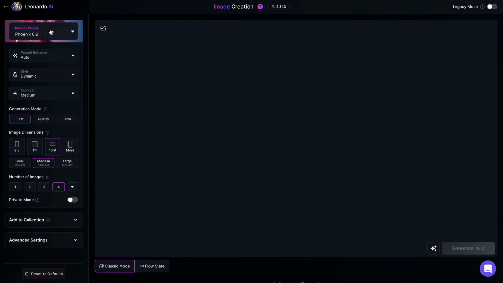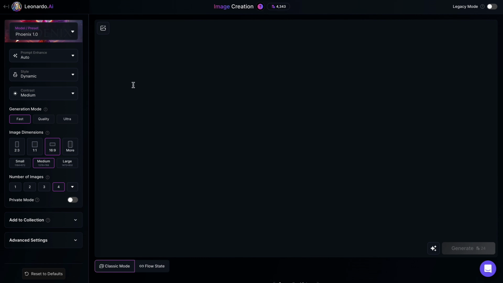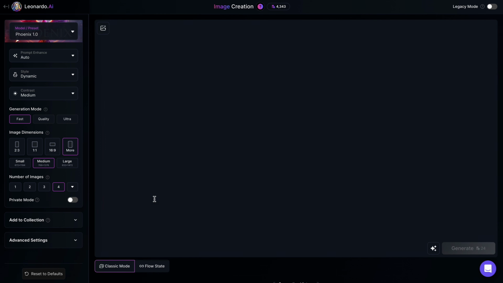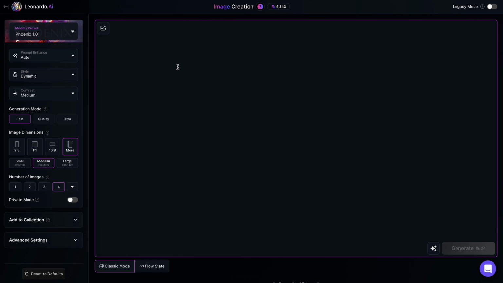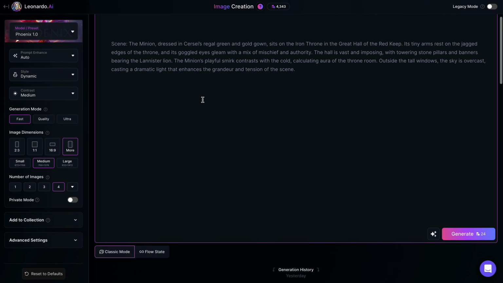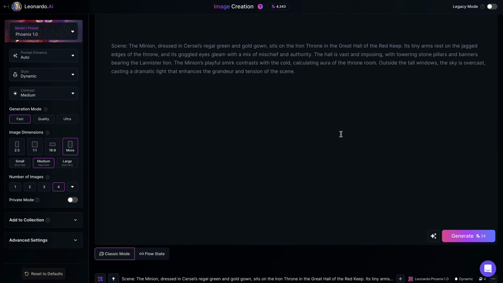Click Image to Video and upload your 4K upscaled image. For the best results, choose Leonardo Phoenix 1.0 as your model. Select Classic Mode for smooth animation. Use 9:16 aspect ratio, perfect for YouTube Shorts. Paste your Deepseek-generated prompt into Leonardo AI and hit Generate. Leonardo AI will analyze the prompt and generate high-quality cinematic images.